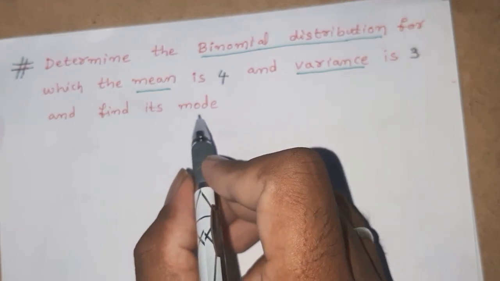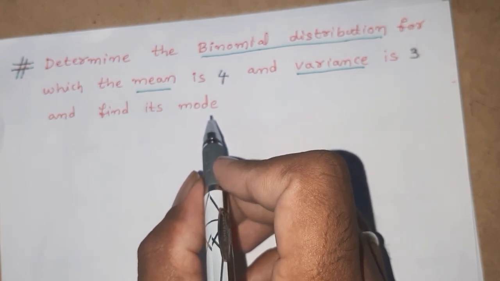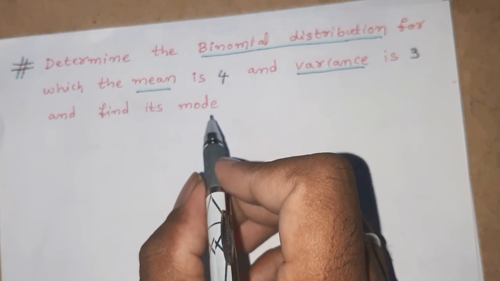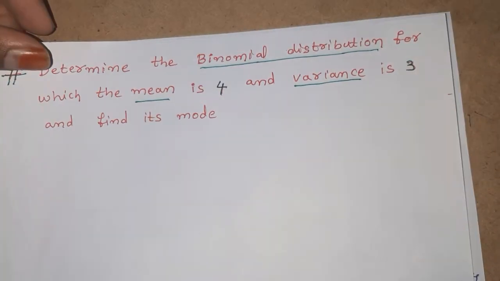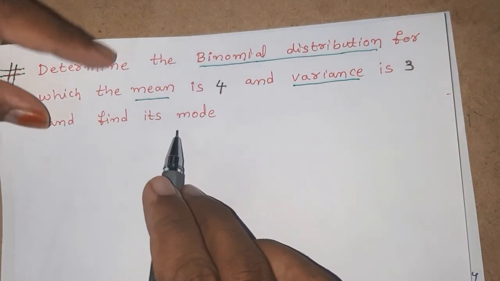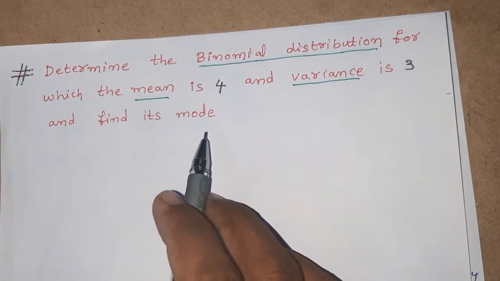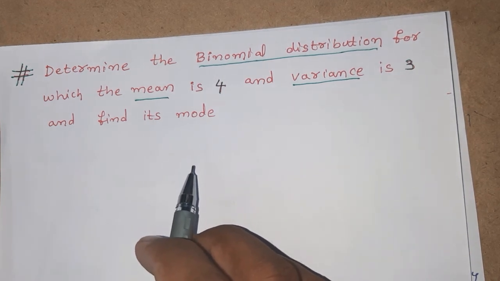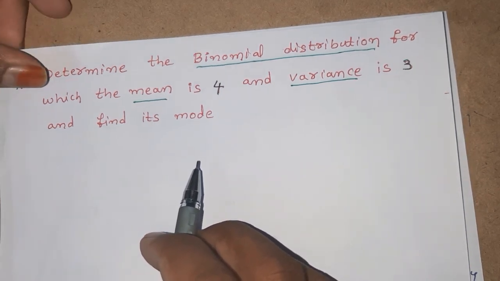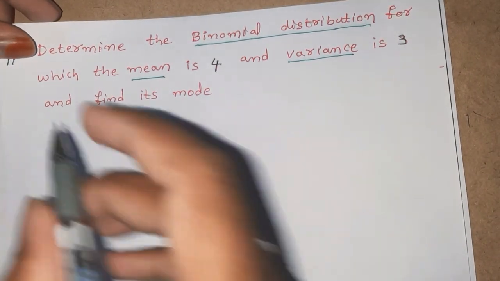In order to find out the mode, we have to find out the value of n, p, q. Since mode is n plus 1 into p, we need to find out the value of n and p. In order to find out the values, we have to find out q also. Here given that mean is 4.